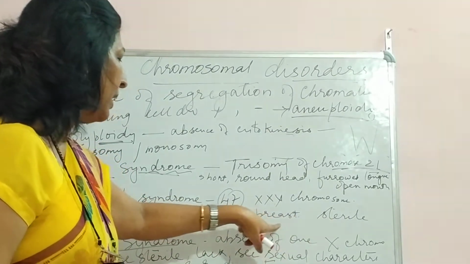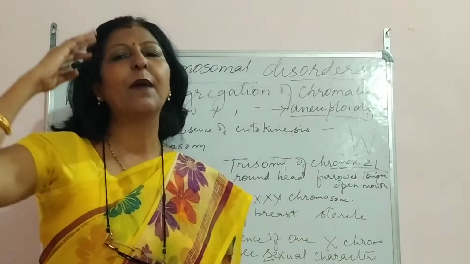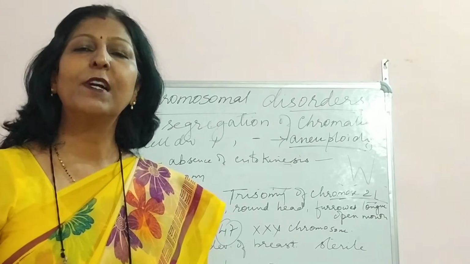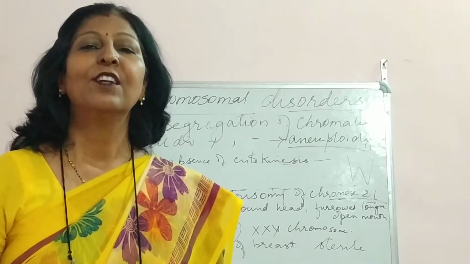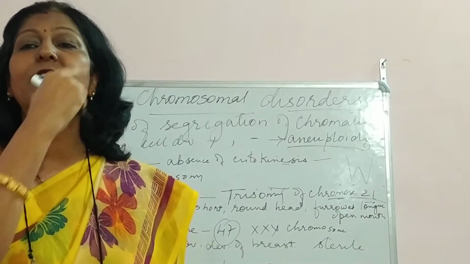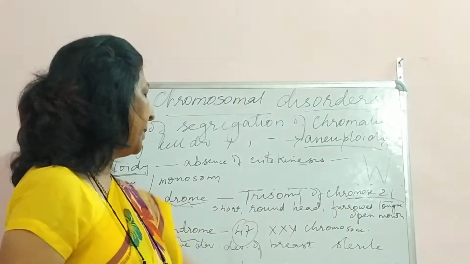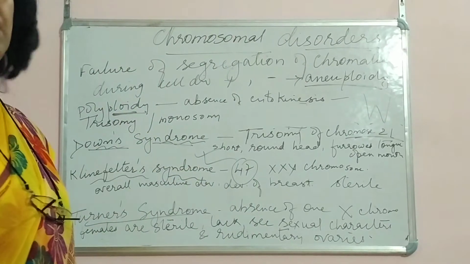Furrowed tongue. And finally, what will happen? The mouth. Some mental abnormality, you can say mental retardation. You must have seen children sitting like this, with their mouth open. So mouth open, furrowed tongue. This tongue, ours is complete, but बीच से कटा हुआ रहेगा, that is furrowed, and open mouth. So these are the symptoms of this particular Down syndrome.